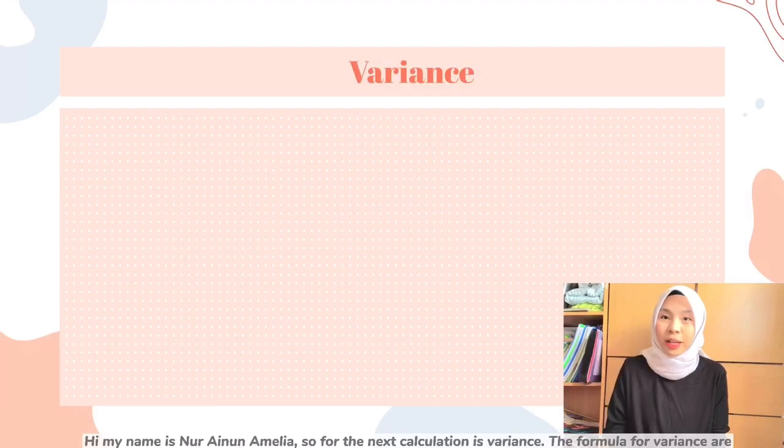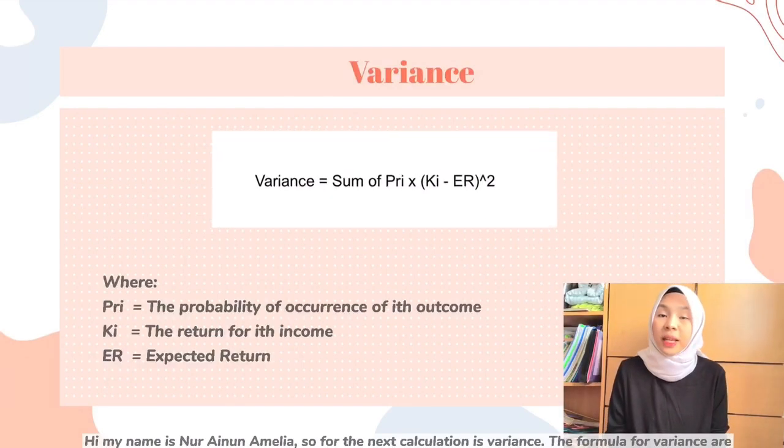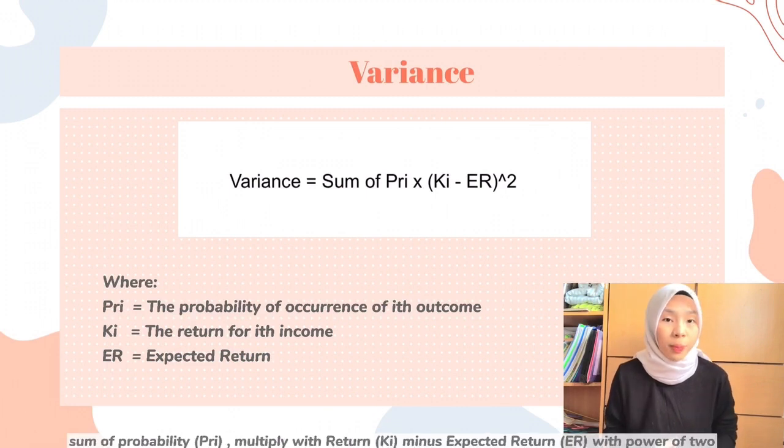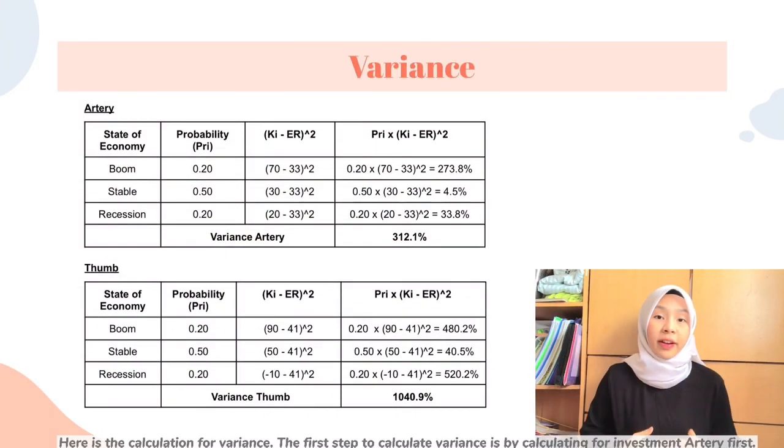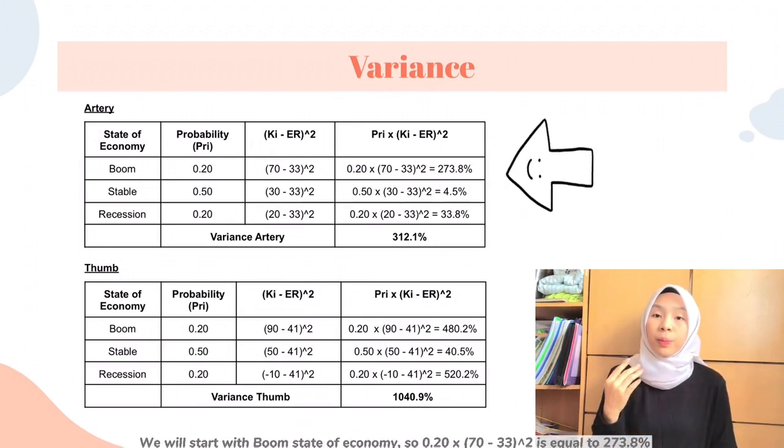Hi, my name is Nur Ainun Emlia. So the next calculation is variance. The formula for variance is the sum of probability multiplied with return minus expected return with the power of 2. Here is the calculation for variance. The first step to calculate variance is by calculating the investment Artery first. We will start with boom state of economy. So 0.20